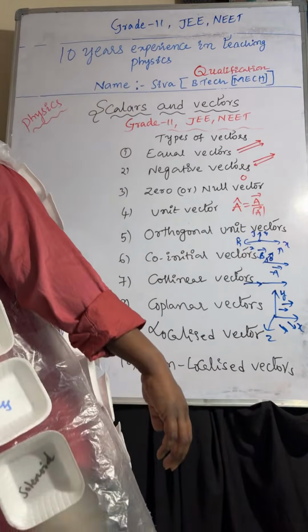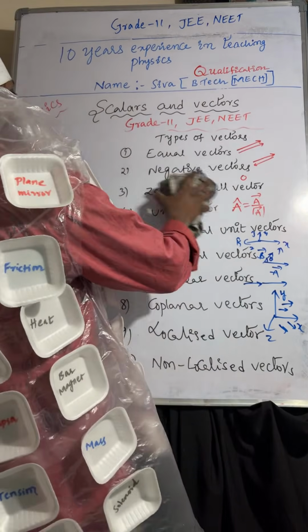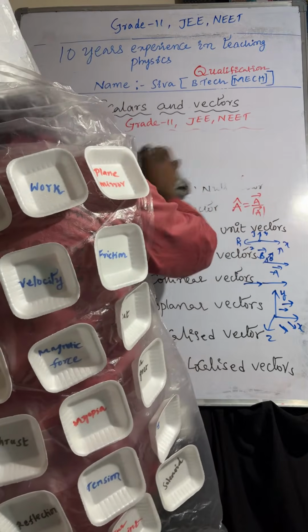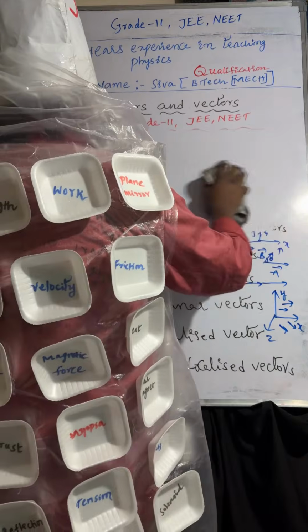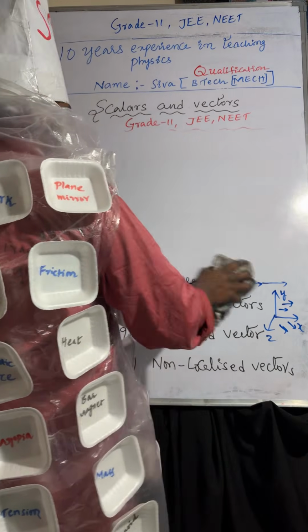Okay, next we'll discuss addition of vectors. There are the triangle law of vectors, parallelogram law of vectors, and polygon law of vectors. Understood or not? Let's start.